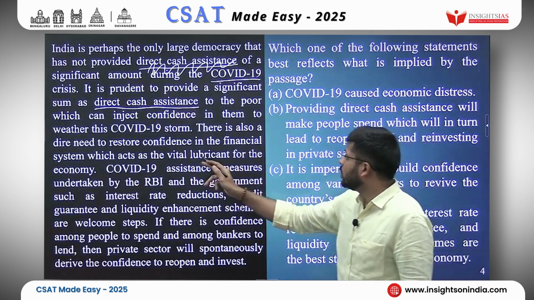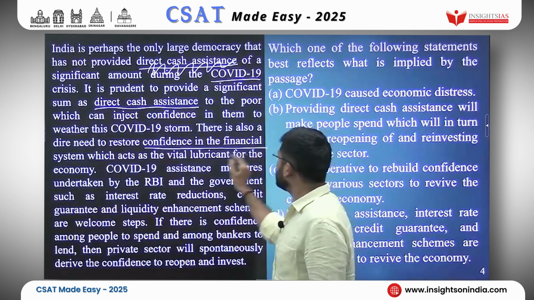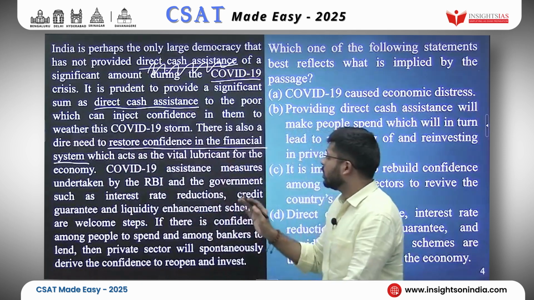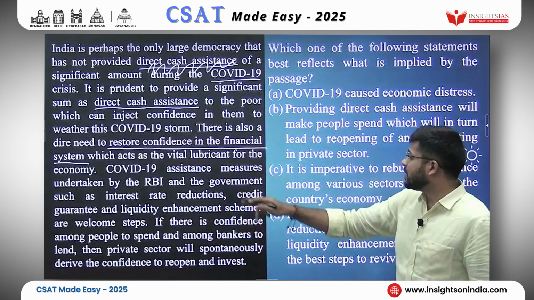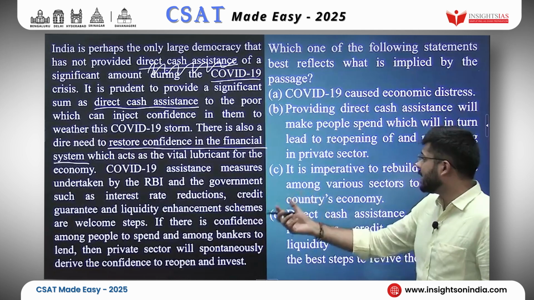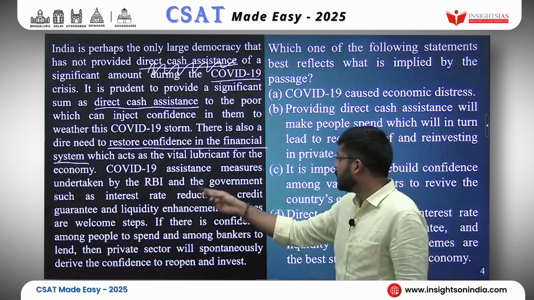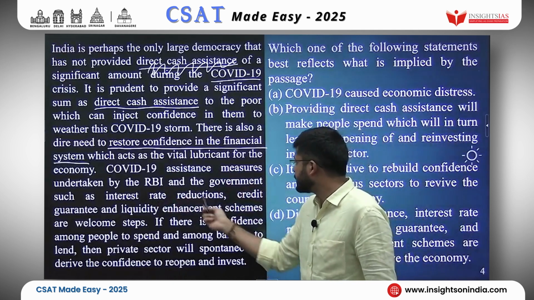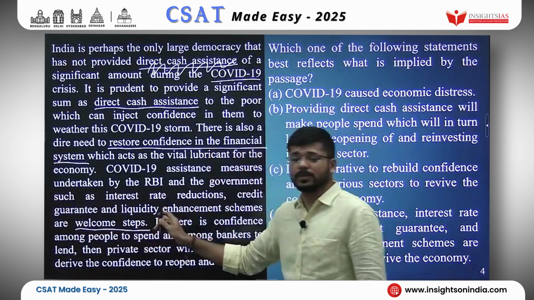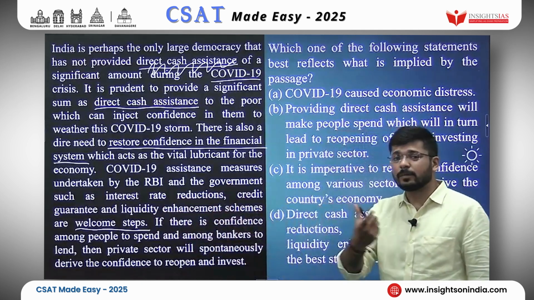So they are talking about restoring confidence in the financial system. Okay, then COVID-19 assistance measures undertaken by the RBI and the government, such as interest rate reductions, credit guarantee and liquidity enhancement schemes, are welcome steps. What are the steps taken? Interest rate reductions, credit guarantee and liquidity enhancement. So we have taken some welcome steps. These three I will condense in the term welcome steps.